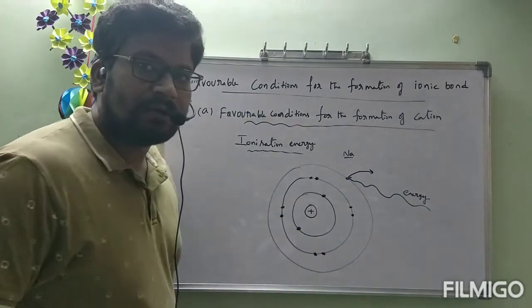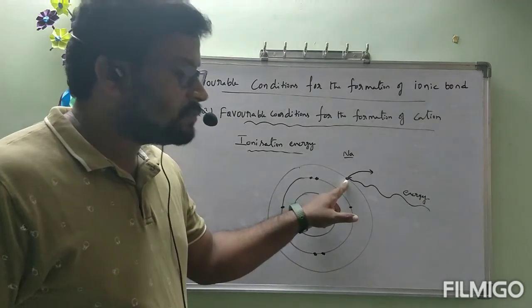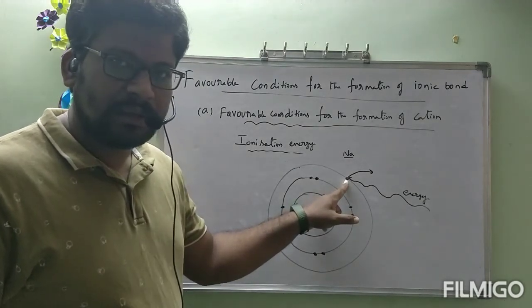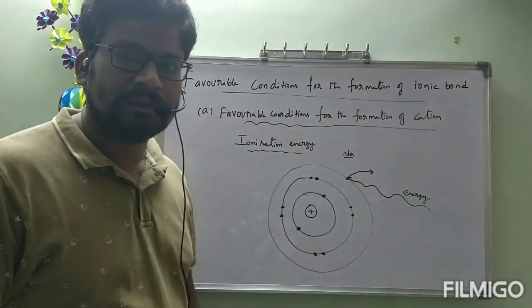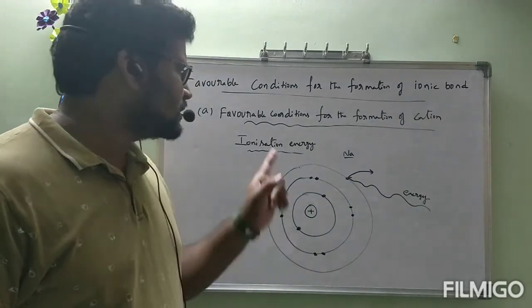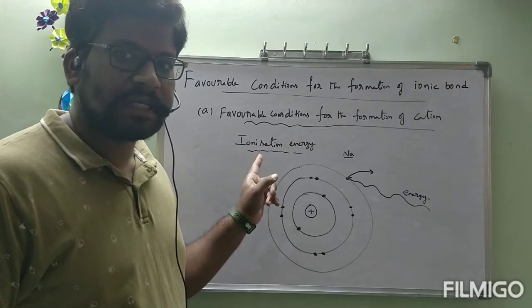From outside we have to supply some amount of energy. That energy will be absorbed by the electron and it comes out. That energy is called ionization energy.